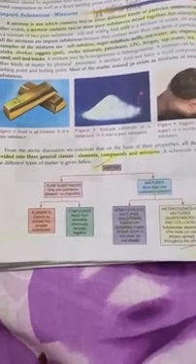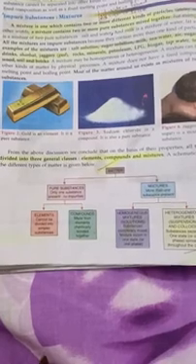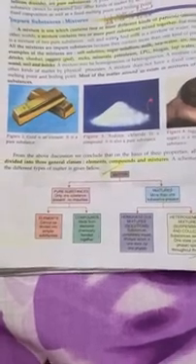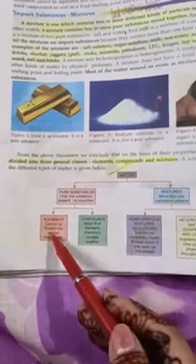Now in pure substances, two things are coming. One is element and second is compound. Elements cannot be divided into simpler substances. Elements cannot be divided, means they cannot be split into two or more simpler substances. By heating, by light, nothing should be used here. It cannot be split. A compound is made from elements chemically bound together. Now this is the compound. It is made up of these elements, joining the elements to form a compound.